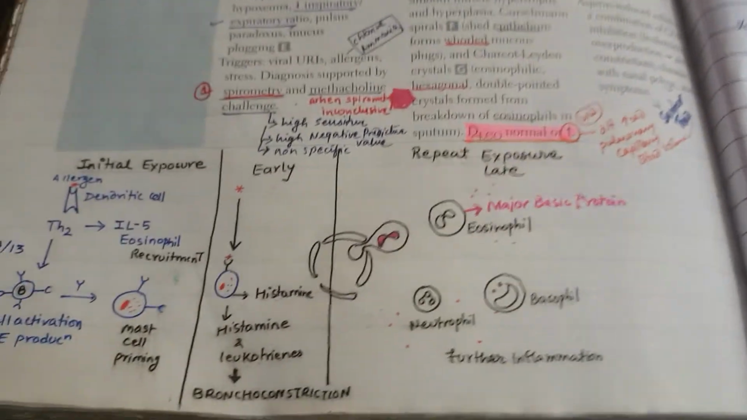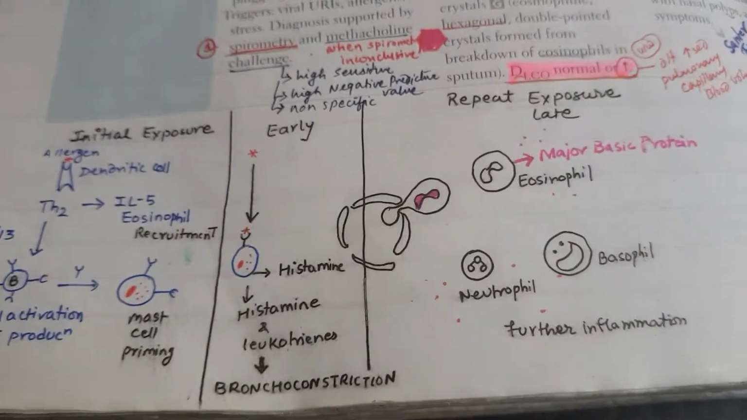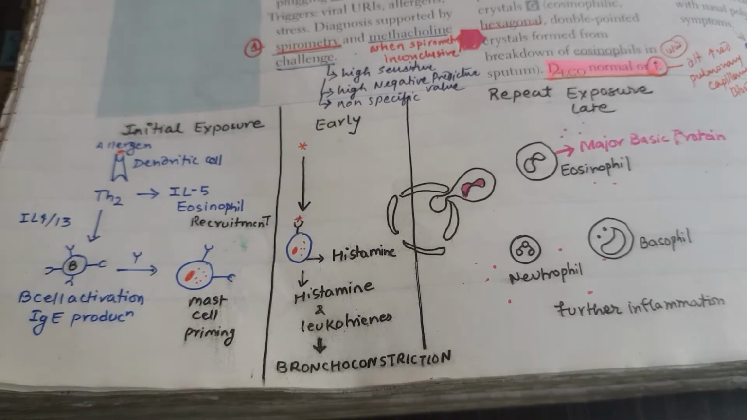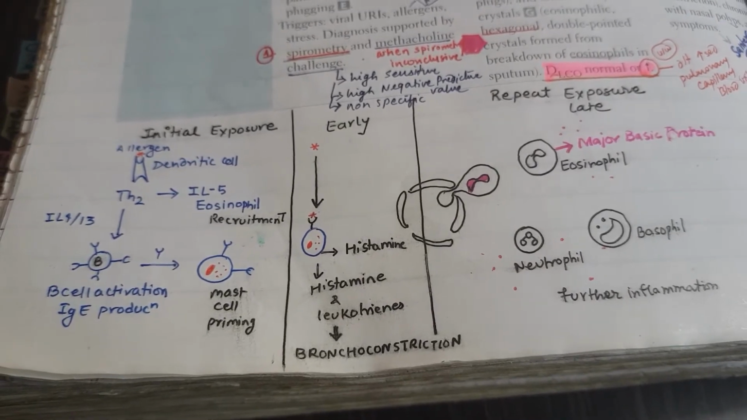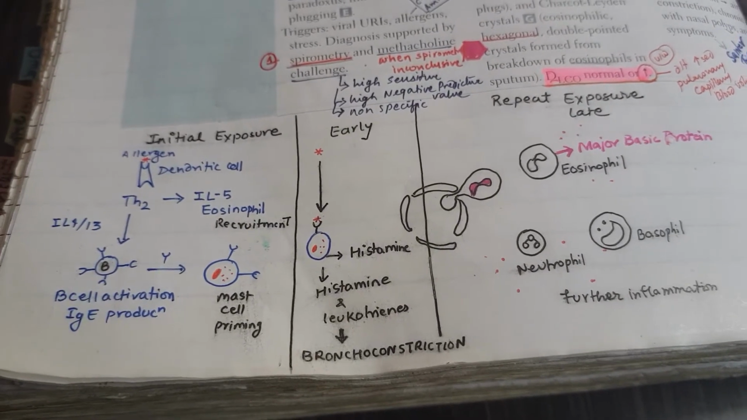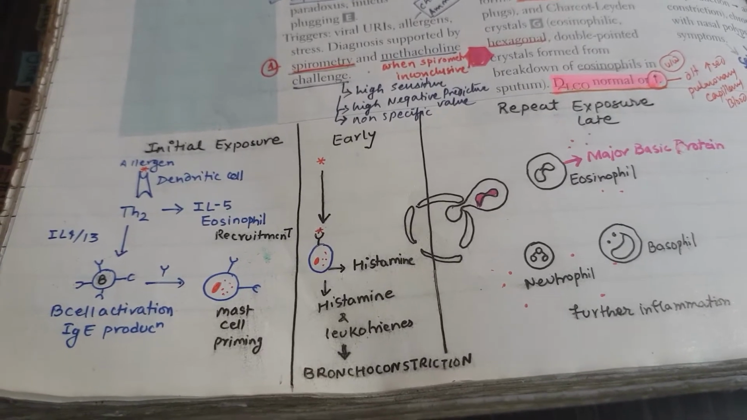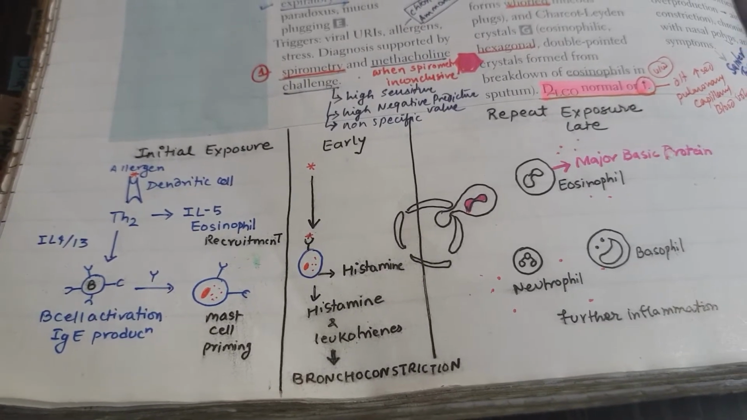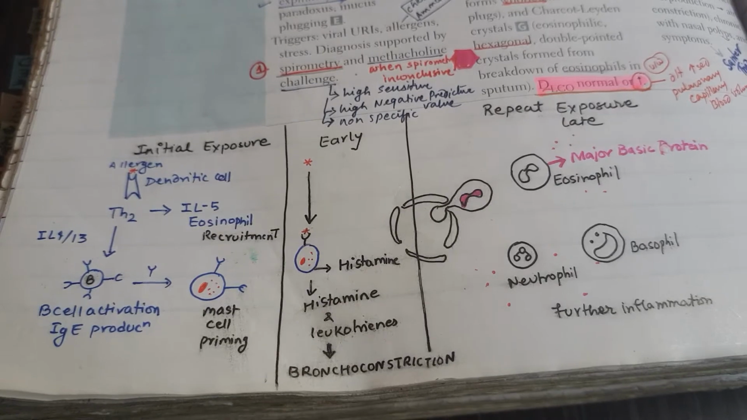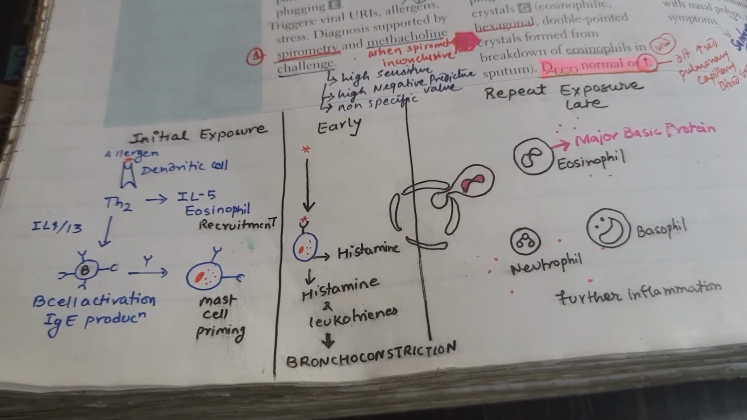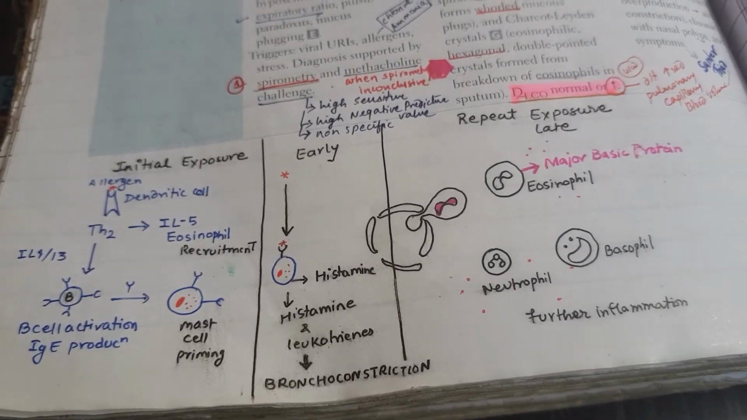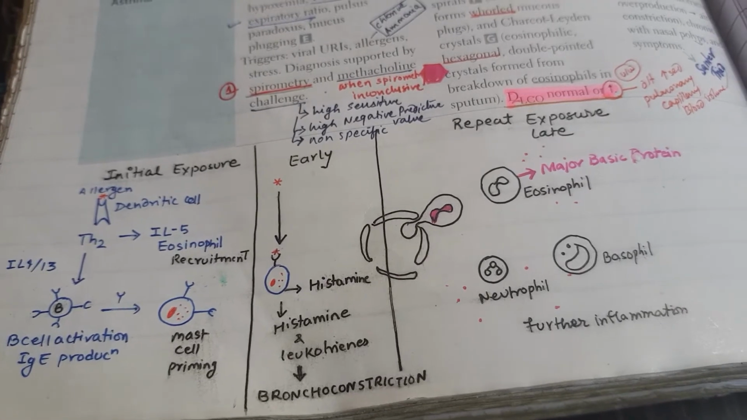Now, in short, I have talked about the pathophysiology of asthma. You see, on initial exposure, the allergen will be taken up by the dendritic cells and Th2 will be activated. This will lead to interleukin 5 and eosinophil recruitment, but apart from that there will be B cell activation leading to antibody formation, which will bind with the mast cell leading to degranulation.